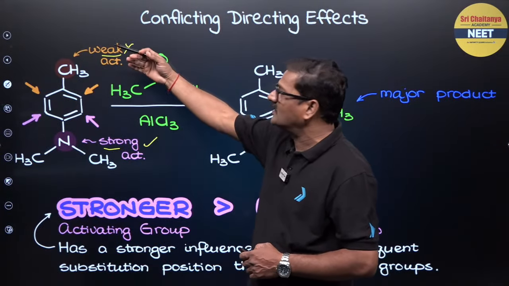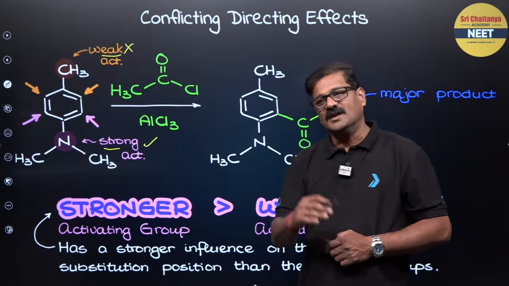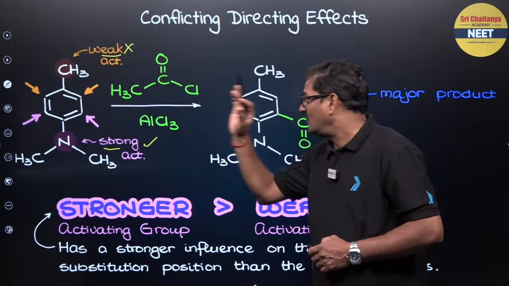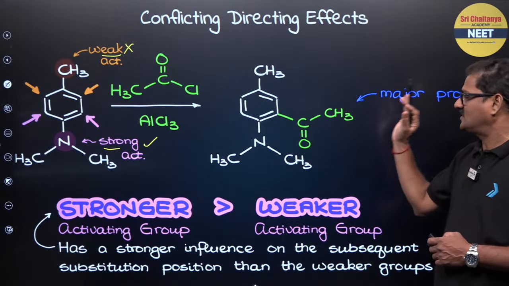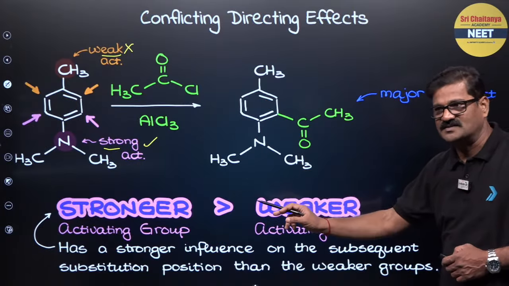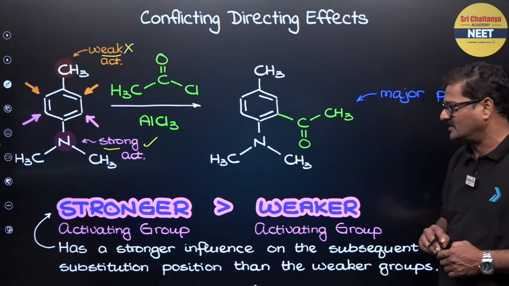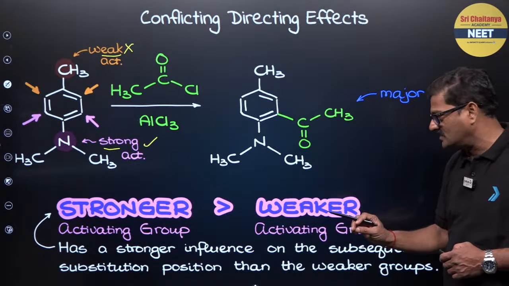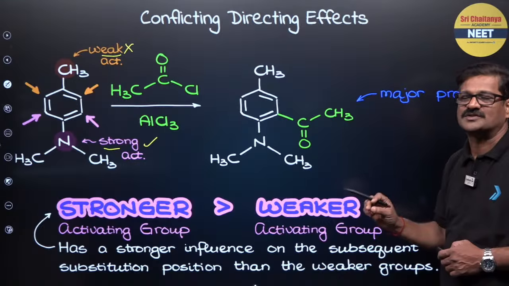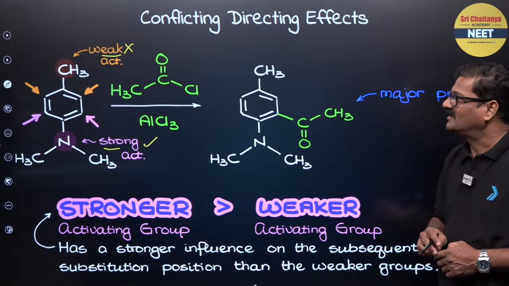Whenever a strong activating and a weak activating group are there, listen to the strong activating. Accordingly you can give a product as the major product. Whenever a stronger activating group is there, its effect is greater than the weaker activating group. The stronger activator has a greater influence on the substitution position, right?